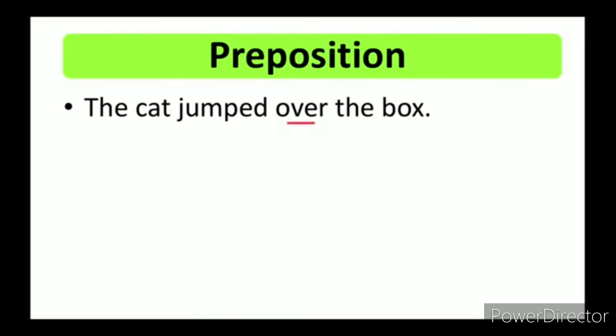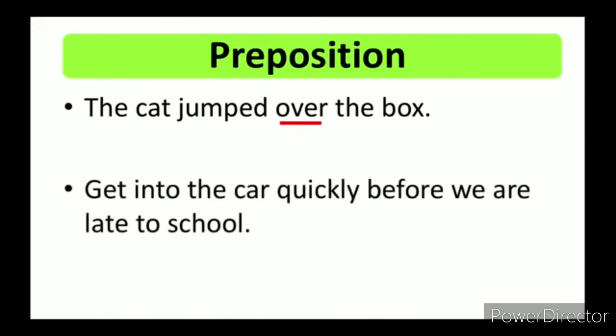Example: the cat jumped over the box. See, over is the preposition. Get into the car quickly before we are late for school. Into is the preposition. It shows direction. Go inside the car. Into is the